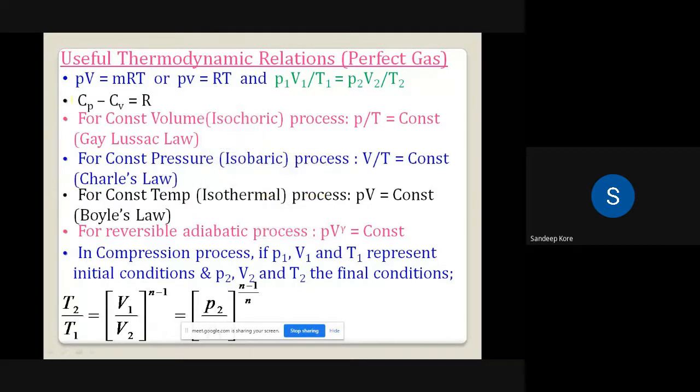The perfect gas equation is PV is equal to MRT, or we can write P1 V1 upon T1 is equal to P2 V2 upon T2. So this is a generalized equation we have seen. Cp minus Cv is equal to R, that is the gas constant. For constant volume process, we have the governing equation P by T is equal to constant. You can note somewhere if you require. For constant pressure process, the governing equation is V by T is equal to constant. For isothermal process, the governing equation is PV is equal to constant.